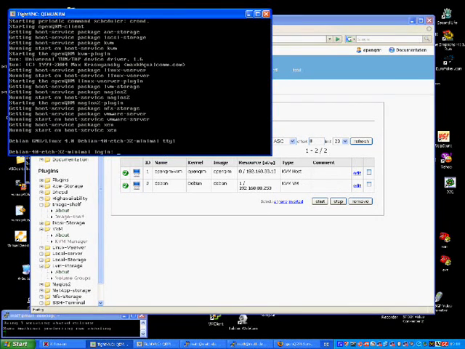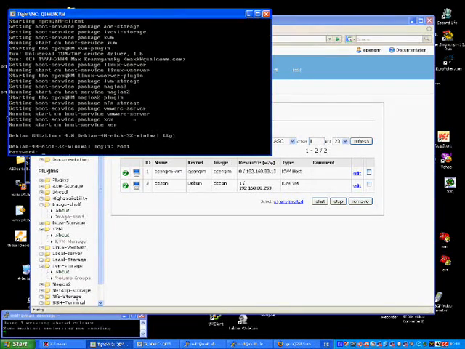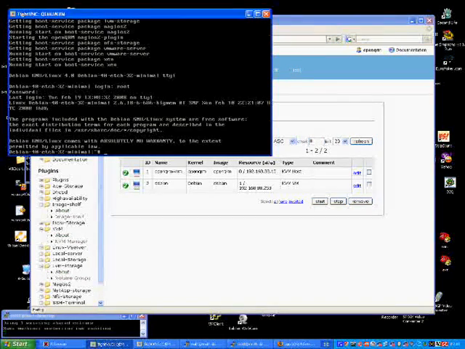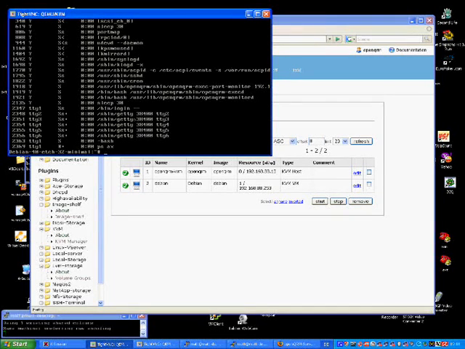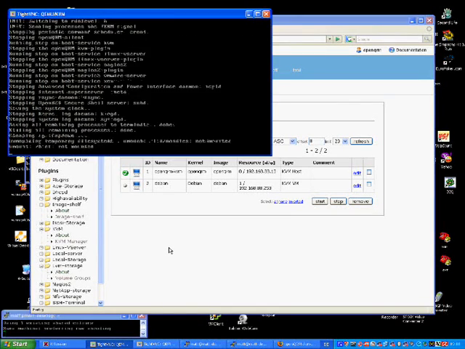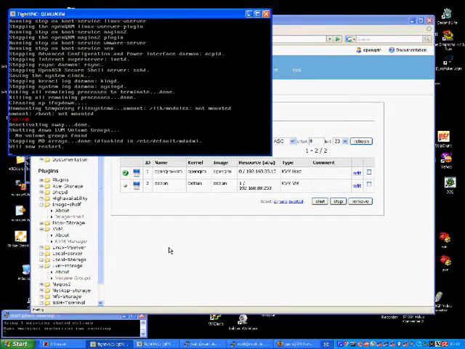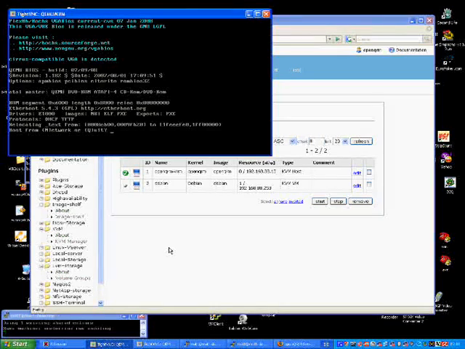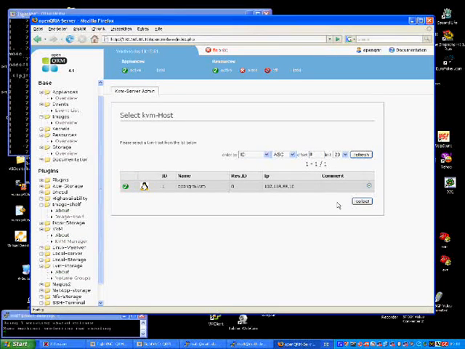The new system is now fully up and running, and we can log in with the password we entered in the image creation dialog. Now we stop our appliance again. So the system is rebooting and returning to OpenQRM as idle, waiting for the next deployment.